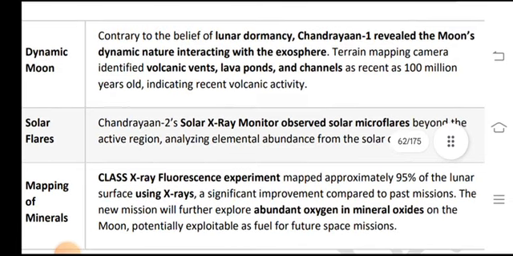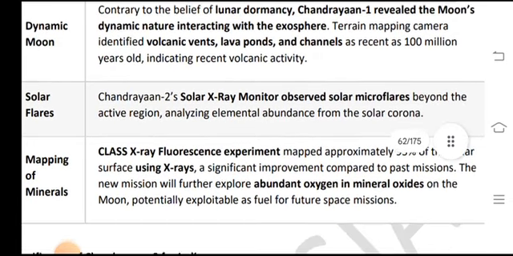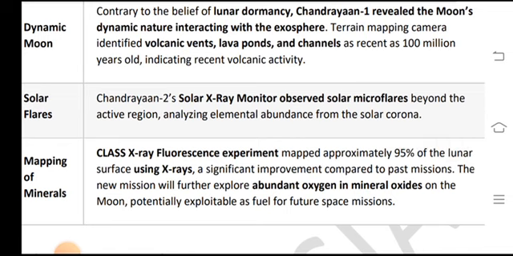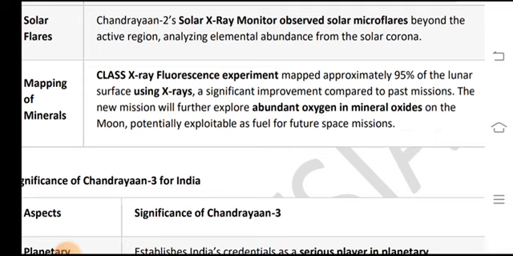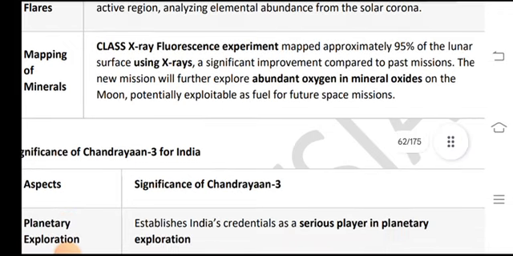Chandrayaan-2 solar X-ray monitor observes the solar corona and active regions and analyzes elemental abundance, and mapping of minerals using X-ray fluorescence experiments mapped approximately 95% of the lunar surface, a significant improvement compared to past missions.